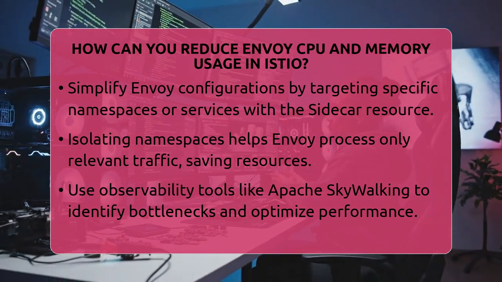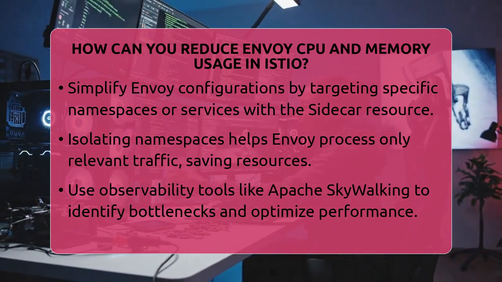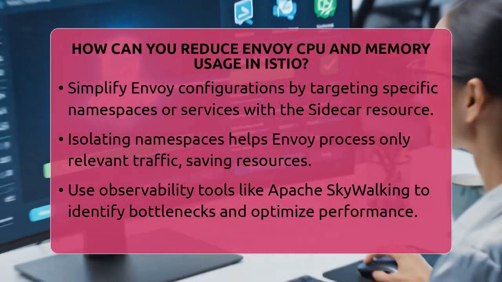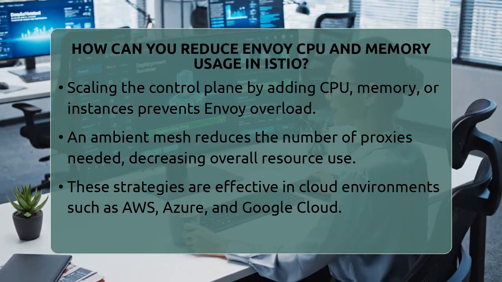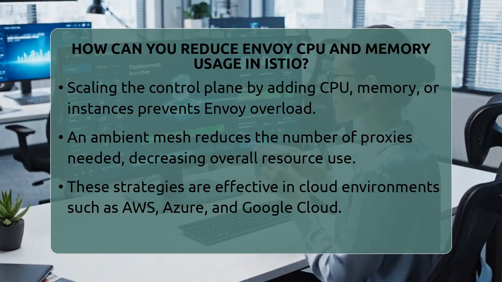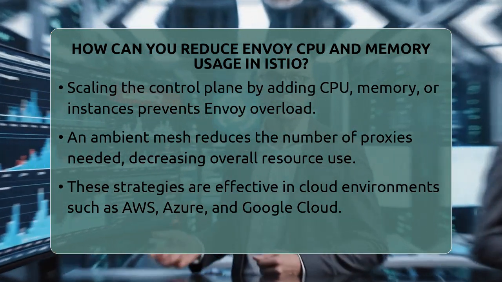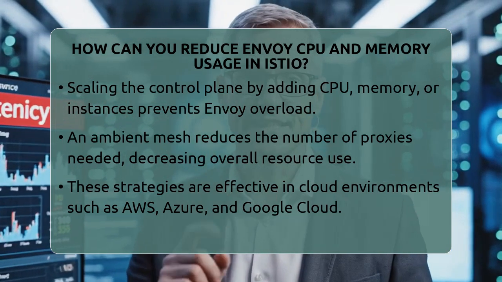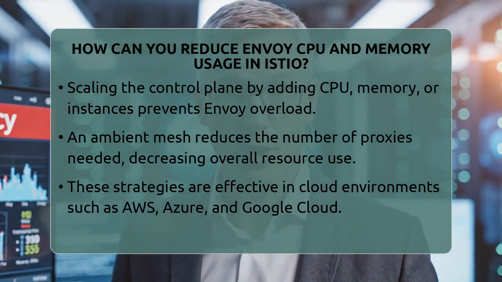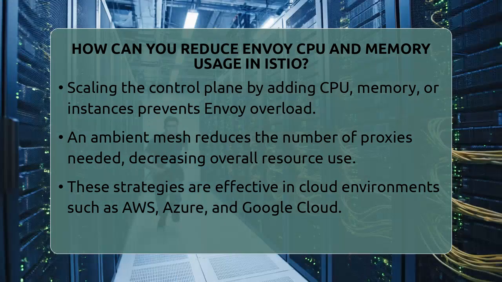Another tip is to optimize data plane performance with observability tools. Tools like Apache SkyWalking can identify bottlenecks and help you tune Envoy's throughput. By understanding where the most resource-consuming traffic occurs, you can adjust configurations or scale specific parts of your mesh.